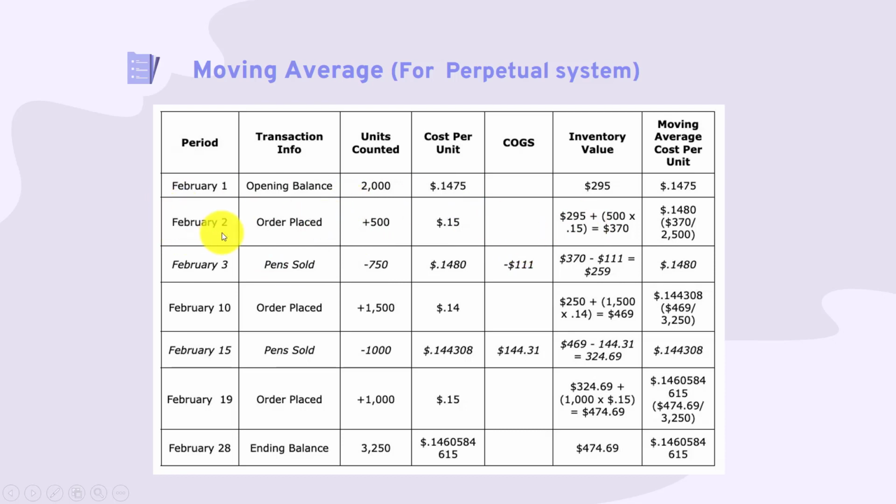So on February 2 we purchase and recalculate the moving average cost, which will be 0.1480, and that is different from the beginning moving average cost because we recalculate when we buy at the new cost. We will add the purchased units' cost and the quantity of the inventory, then we will get the new one.